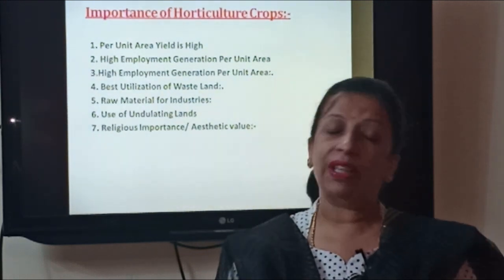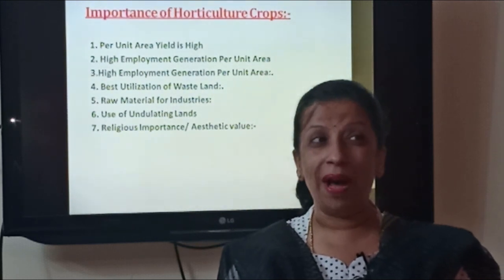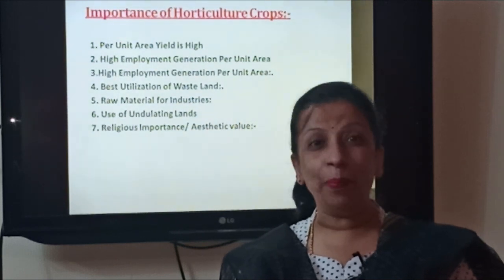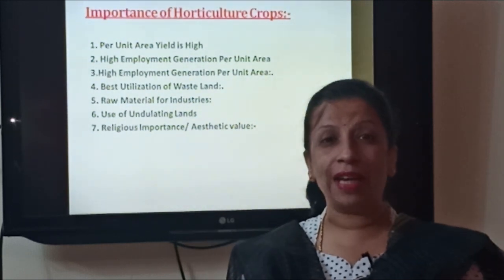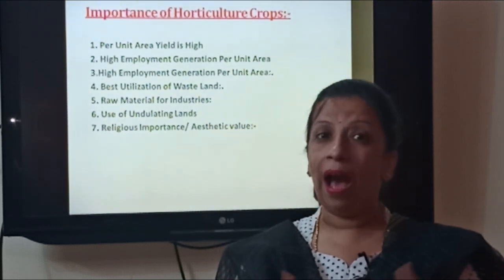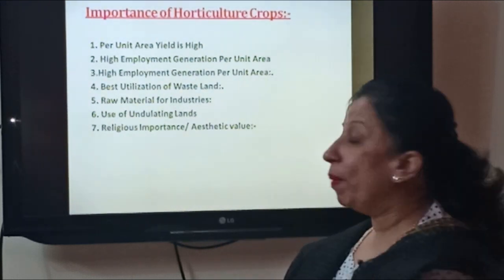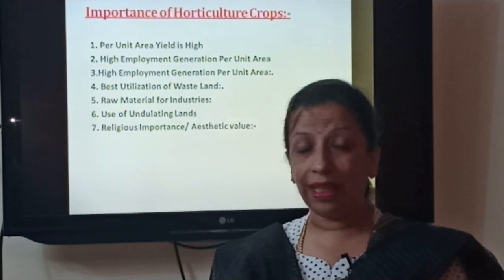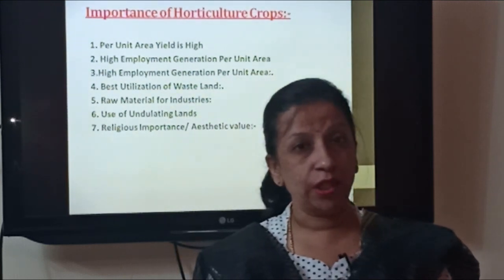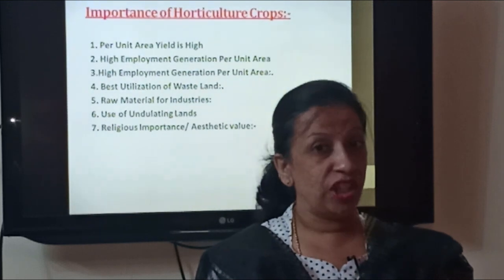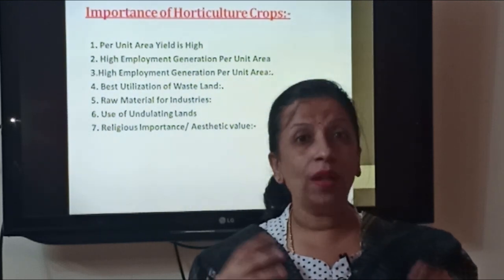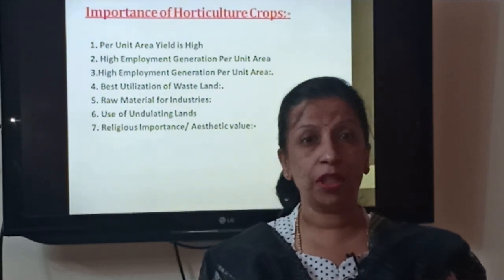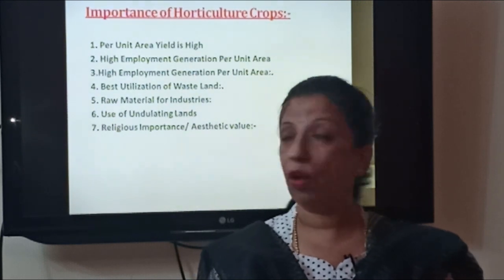So in wasteland we cannot go for the cultivation of crop plants, but in the wasteland we can always go for the cultivation of fruit crops, which will ultimately give us more production, and the wastelands can be utilized which remain unused for certain reasons. Raw materials for industries. So many industries, they obtain their raw materials from horticulture crops. Like for example, we have jam industry, jelly industry, tomato ketchup industry, then candy industry. All these industries, they get their raw materials from horticulture crop. Even certain cosmetic industries, they get their raw material from horticulture crops.